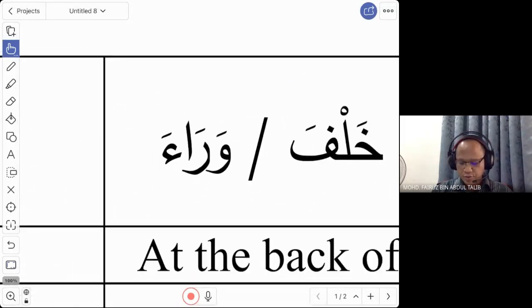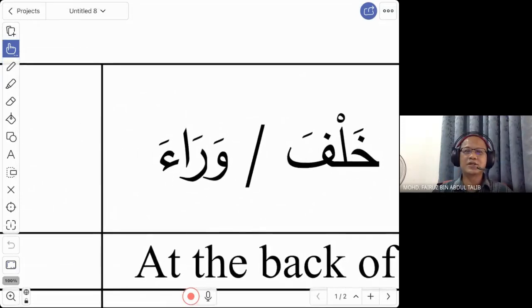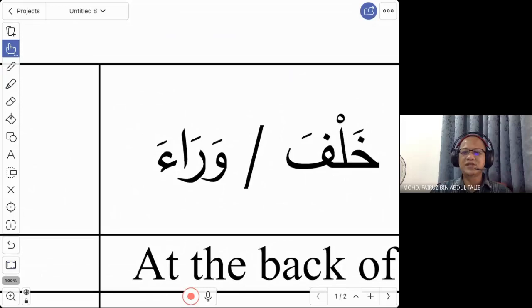So when you read certain surahs, certain verses in the Quran where Allah uses the word wara', when you look at the translation, you will be surprised that the translation is not "at the back". Sometimes they translate it as "in front of". Why is that? Because there is this separator, hijab, between you and that person. You have a separator. That is why they call it wara'. So it depends. It can be in front. It can be at the back.